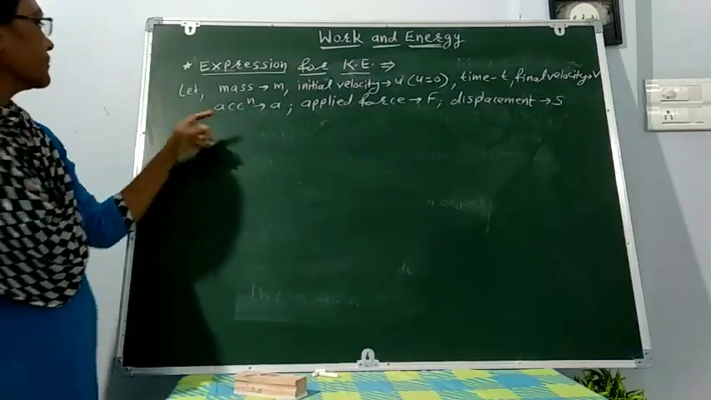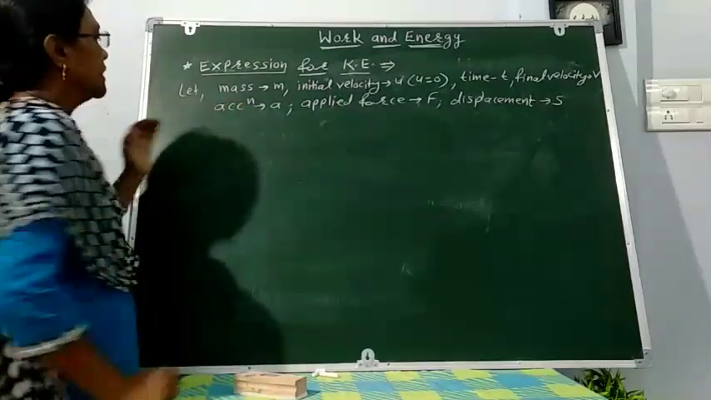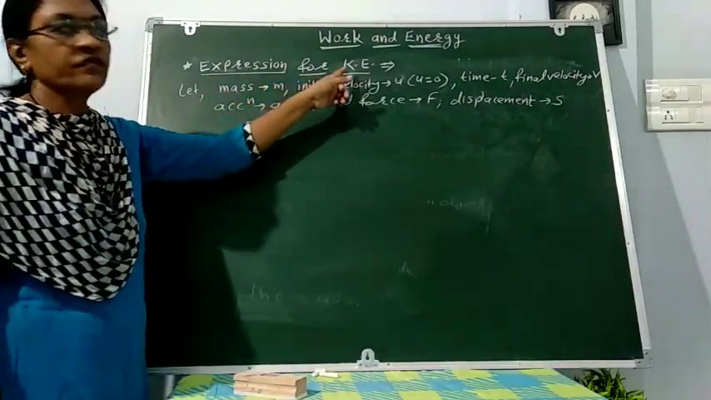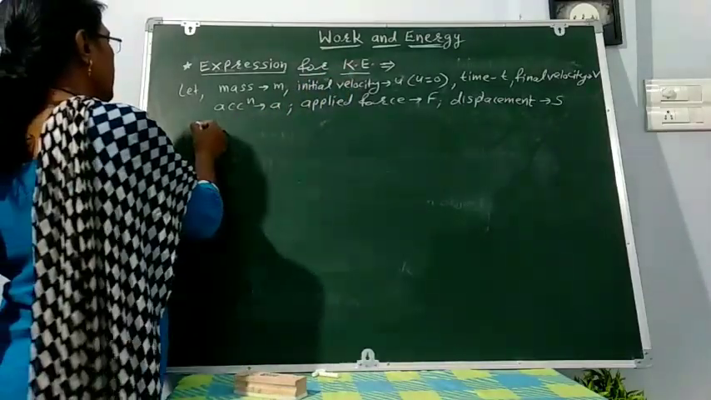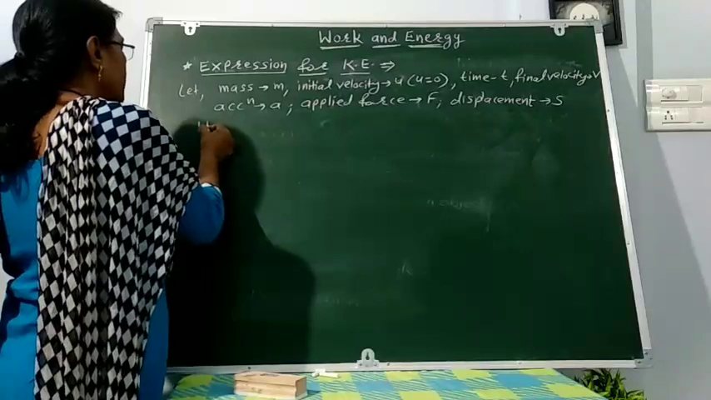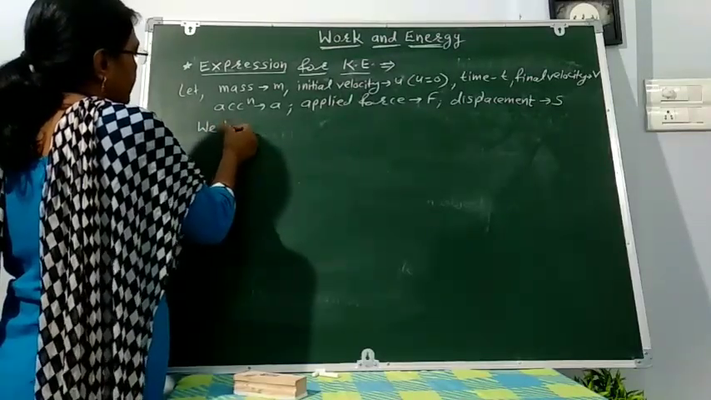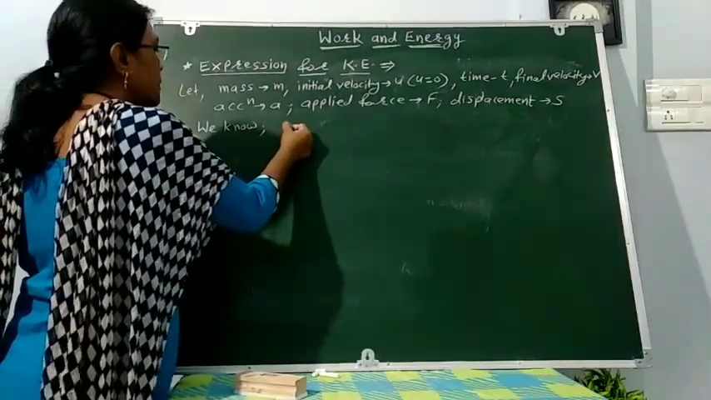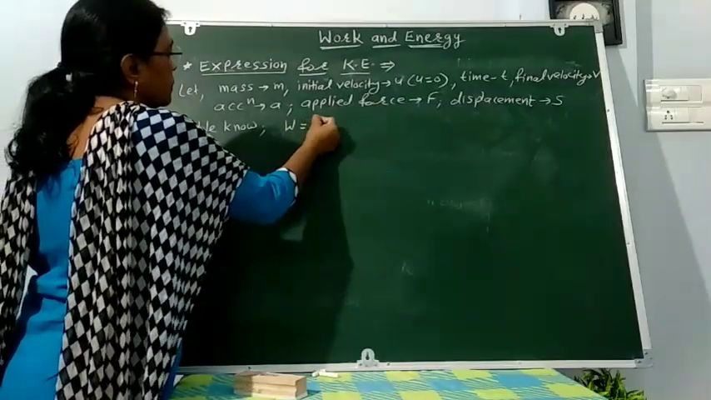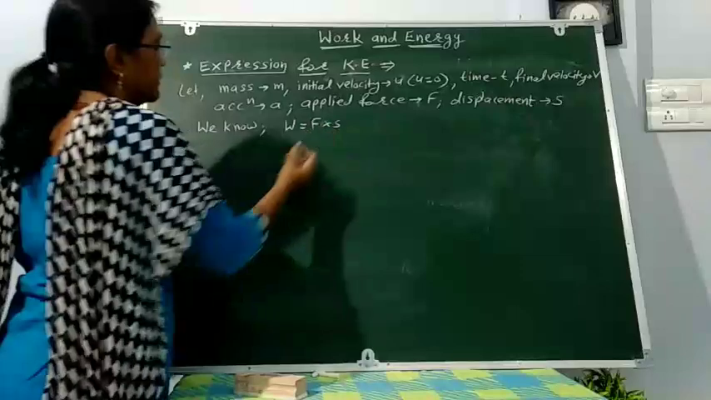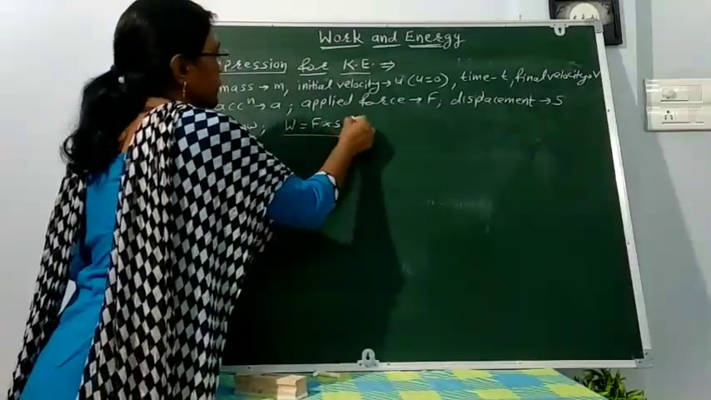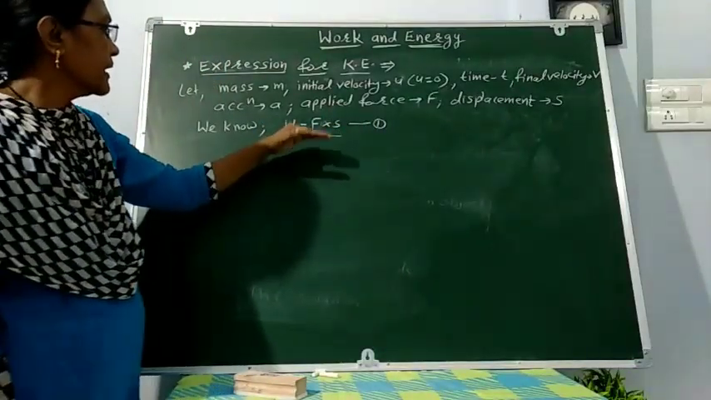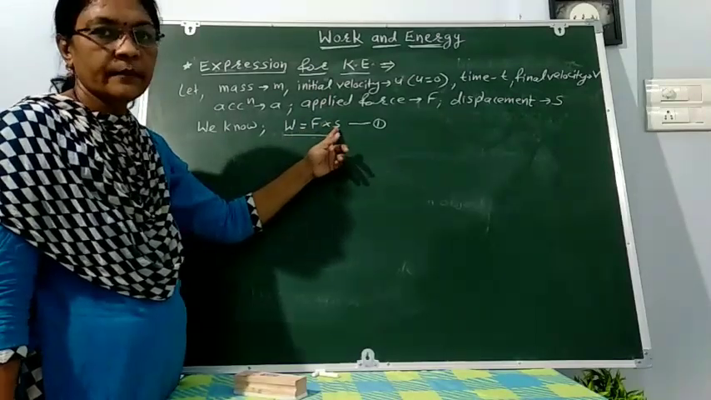When the velocity increases, acceleration is produced. The acceleration is a. Now we have to derive the equation for kinetic energy. We know work W is equal to F into s. Work is equal to force into displacement. We have seen this equation in the previous video. Now in this equation we have to put the values of F and s.